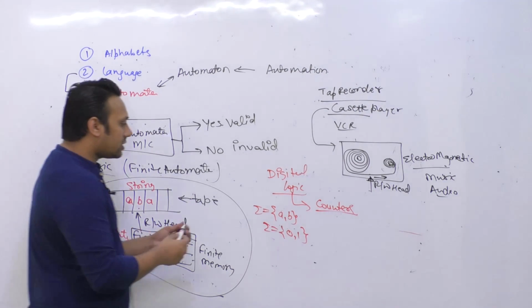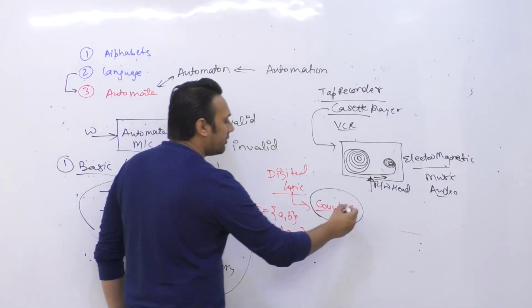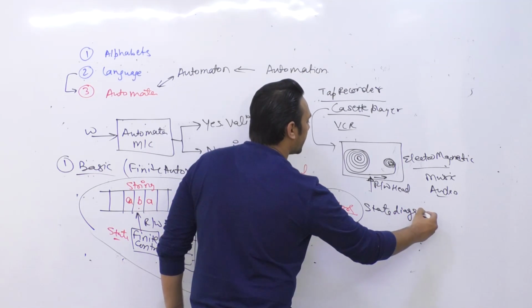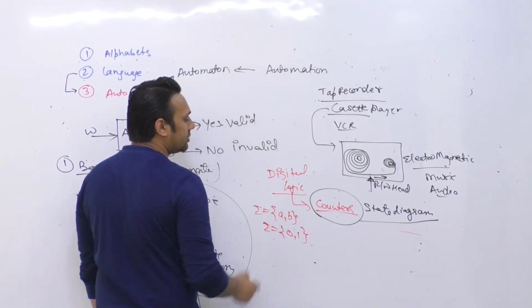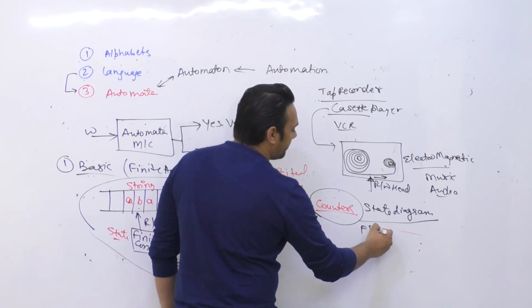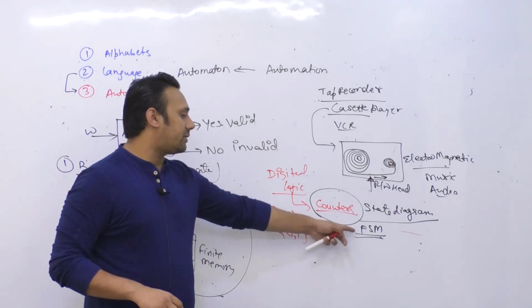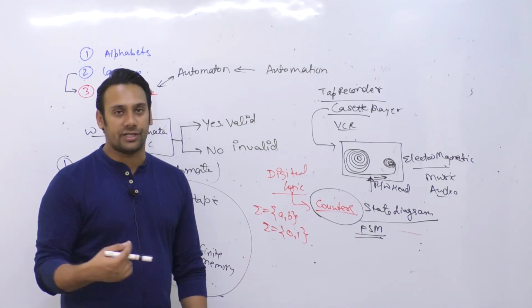So just like in digital logic, for counters we created state diagrams. हमने counters के लिए state diagrams भी create किए थे. I think for digital logic you must have studied FSM, which is finite state machines. Okay, so finite state machines means machines which only have a finite number of states.